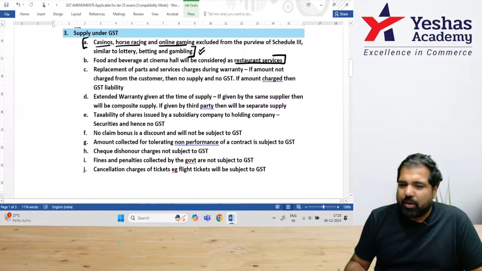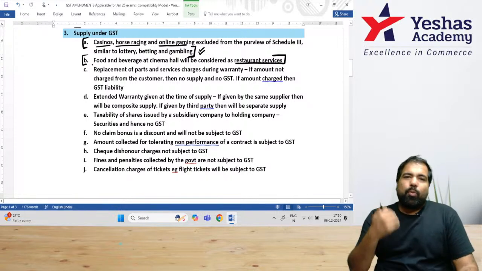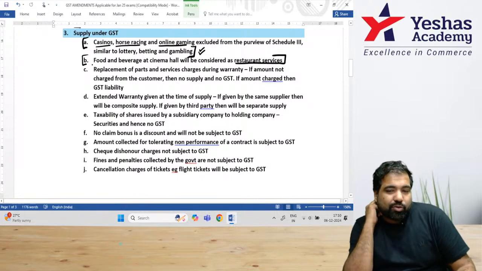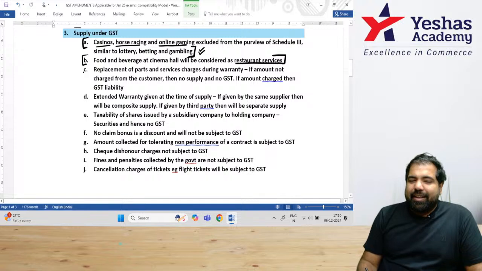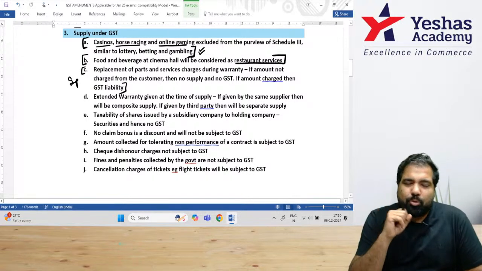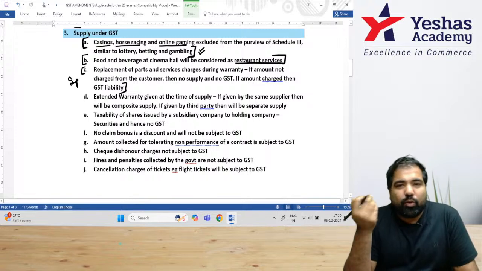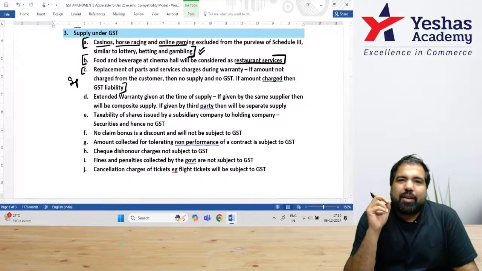That's a clarification that in a cinema hall also, when they give food and beverage, that is a part of restaurant service. The next one is kind of important. Hear me out. You purchased a mobile phone with a 1 year included warranty, automatic warranty, and if any damage happens to your phone, they will replace the part for free.